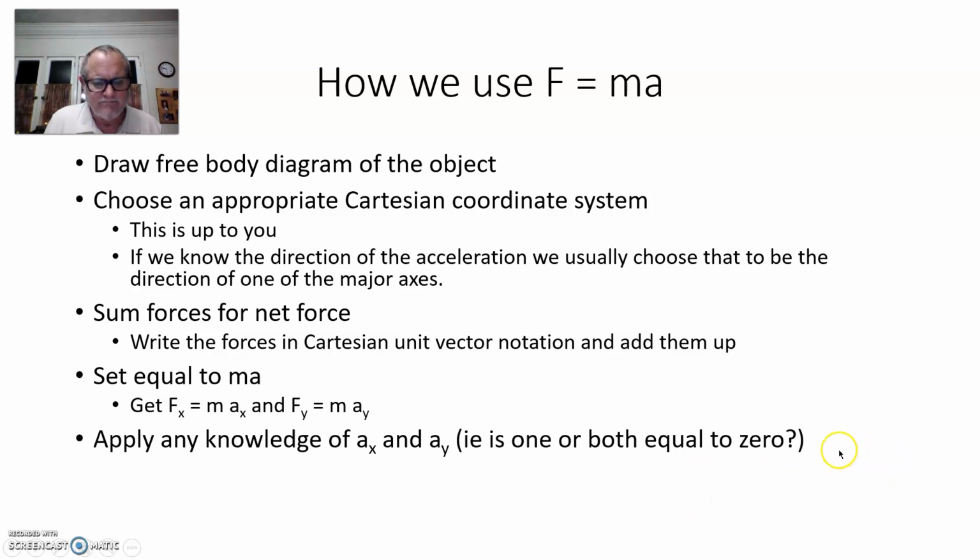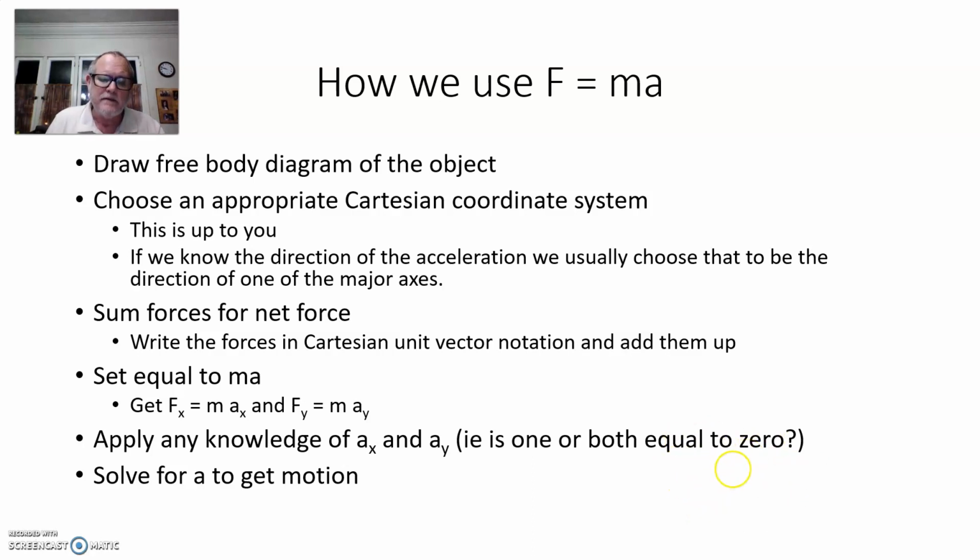We'll do that a lot. Once we do that, we can solve for the acceleration to get the motion. Sometimes we'll know the acceleration and solve the equations to get the forces that are causing the acceleration. This is how we're going to proceed with solving F equals ma problems.